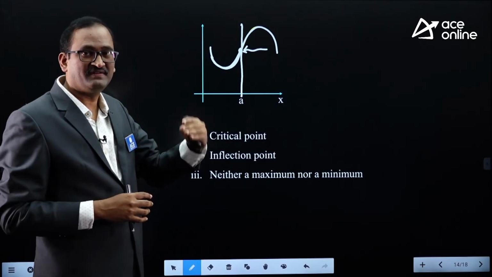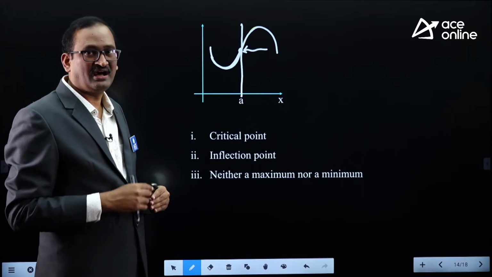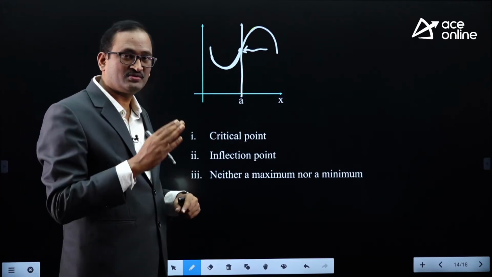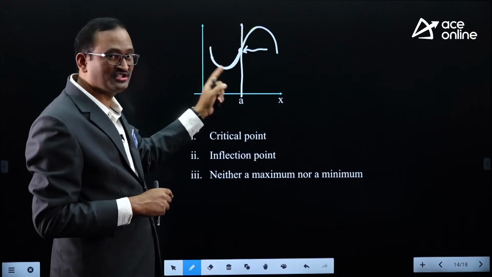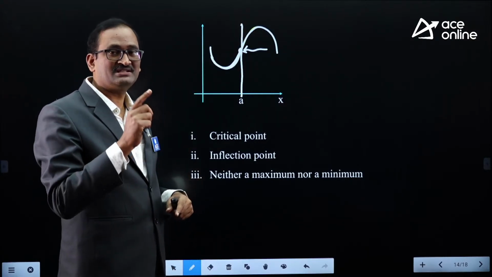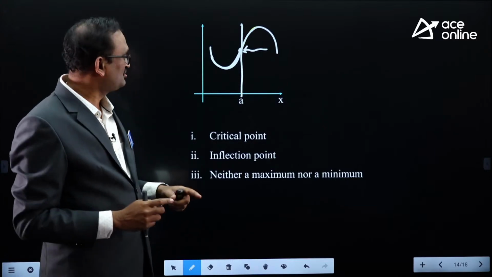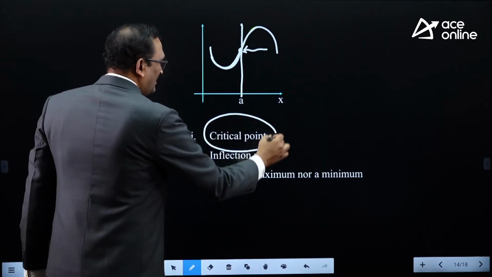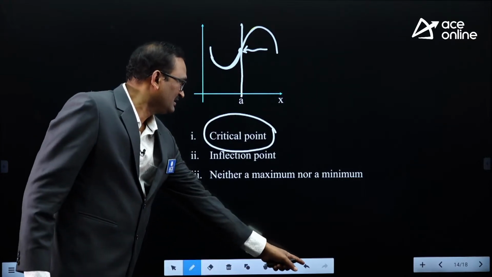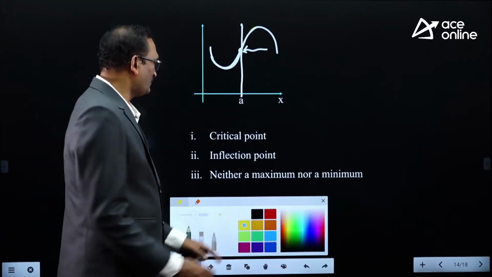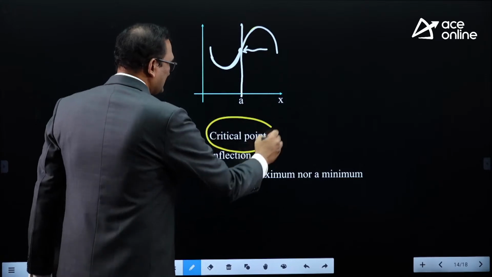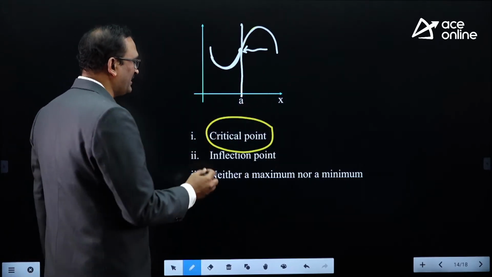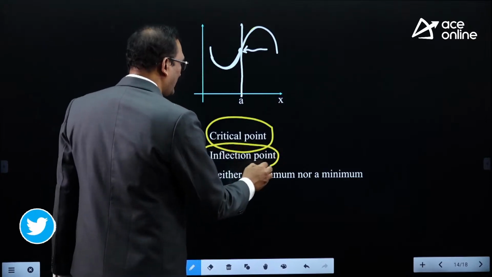Undefined means dy by dx is infinity or does not exist. This is parallel to the y-axis. Therefore, the slope of this line is also undefined. Means f'(x) is infinity. So the point at which f'(x) is undefined, f'(x) is infinity, is called a critical point. So it is basically a critical point, and at the same time, why has it become an inflection point?